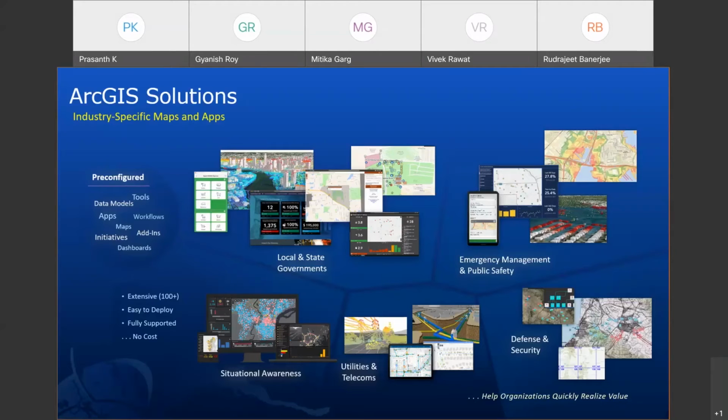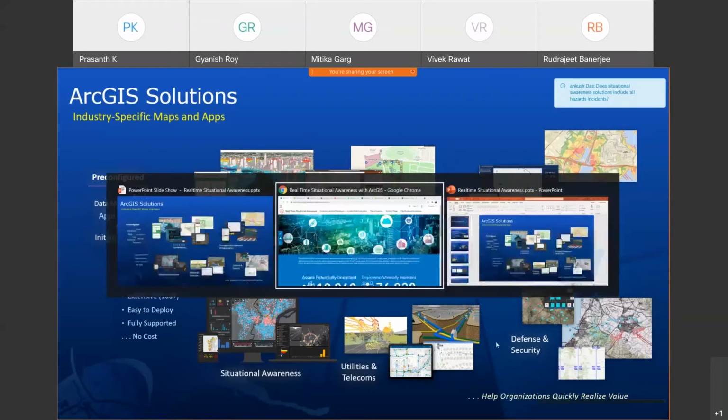In this session, I would like to bring to your notice a situation awareness solution template as well. This is a collection of maps and apps used by emergency management staff to understand an incident or an event, allocate response resources and communicate status. So with this, let me move ahead and take you directly to the demo.